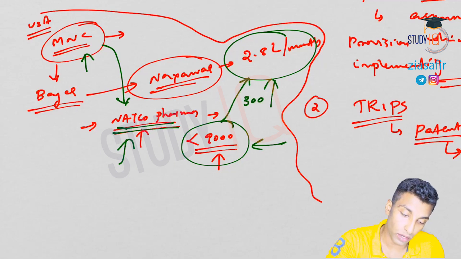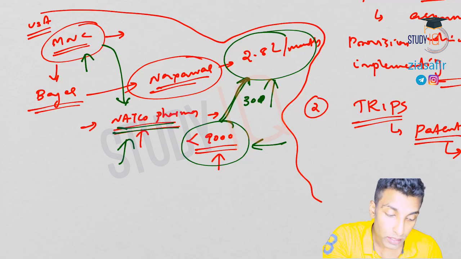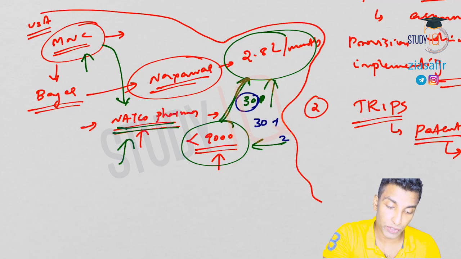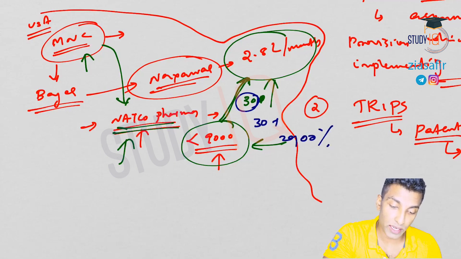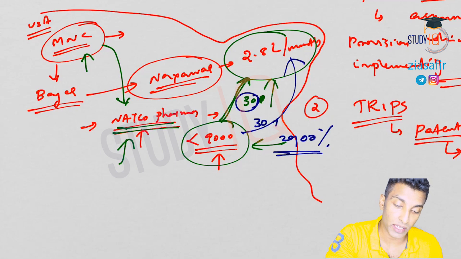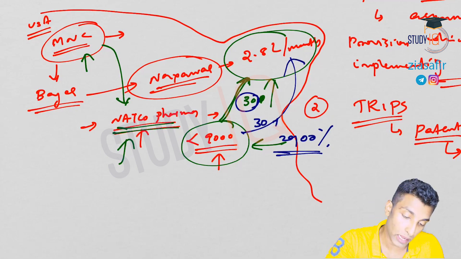Okay, so you can see here, what is the factor of multiplication? See here, if it is 2.7 lakh, then this is going to be 27,000, then 30. So the factor of multiplication is 30 here. So 30 minus 1, that is 29. What percentage is he getting from here? How much extra? 2,900, close to 3,000 percent extra. Or how to calculate easily?